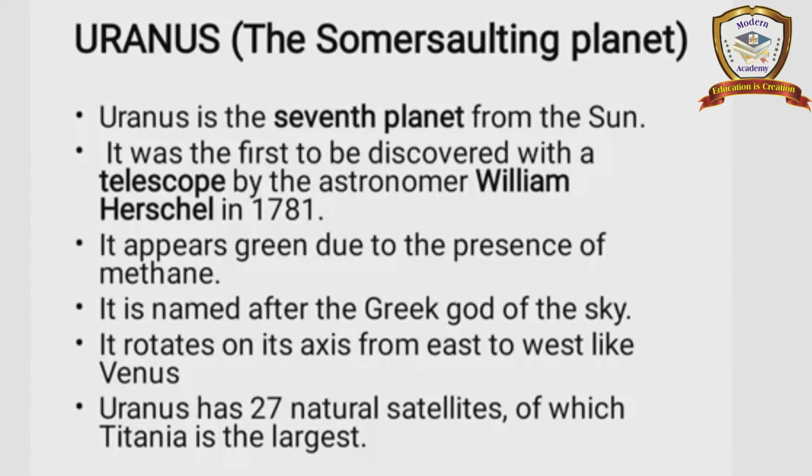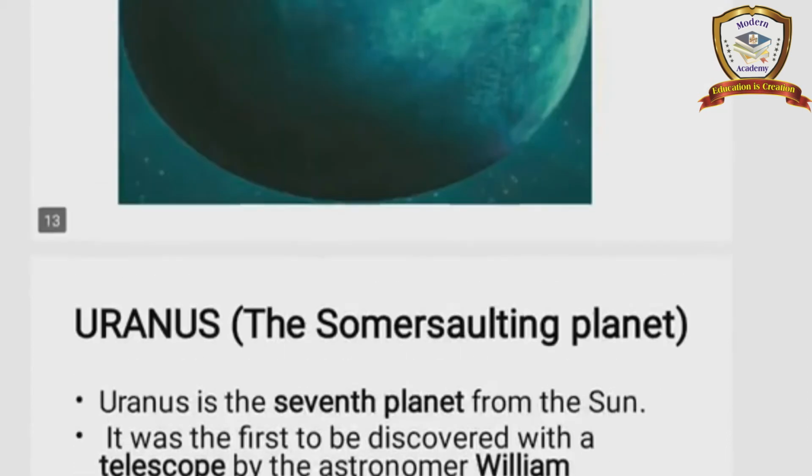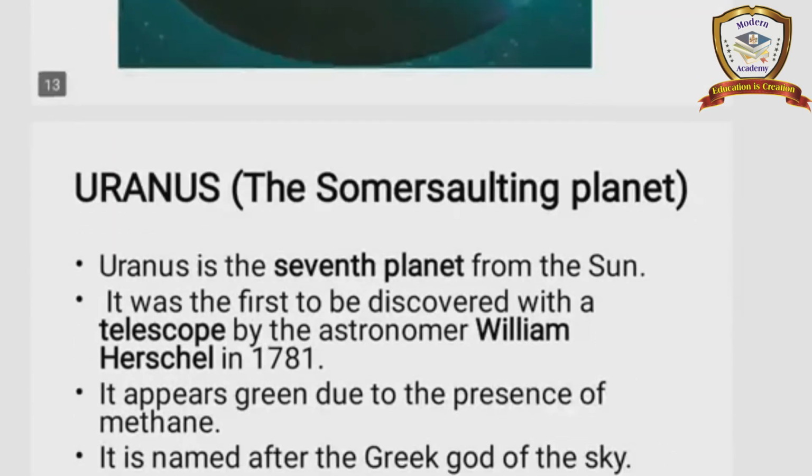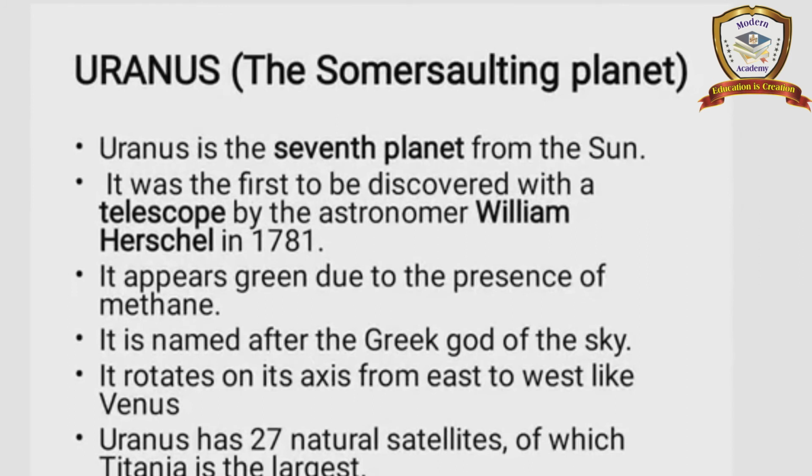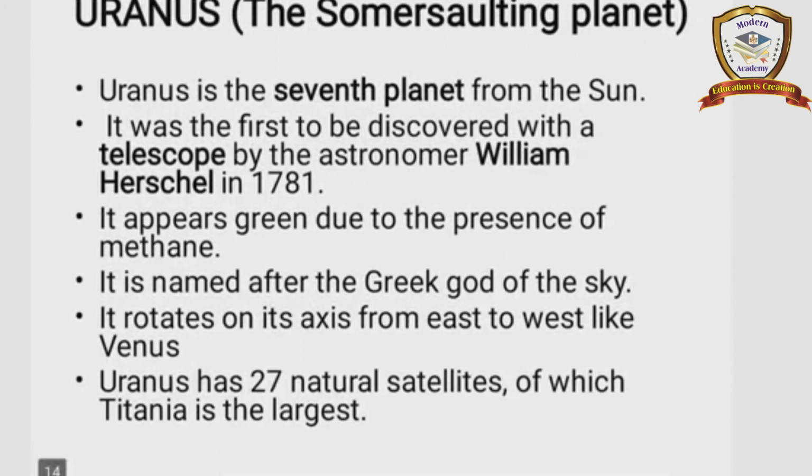See the first point, it is the seventh planet from the sun. It was first discovered with the telescope by the astronomer William Herschel in the year 1781. It appears green in color, you already know. So what is the color? Green. So green due to the presence of methane. And next one, it is named after the Greek god of sky. See the last point. Uranus has 27 natural satellites, of which Titania is the largest.